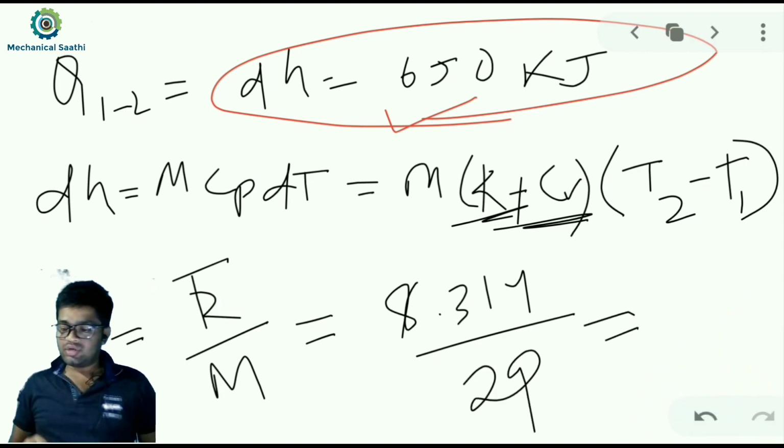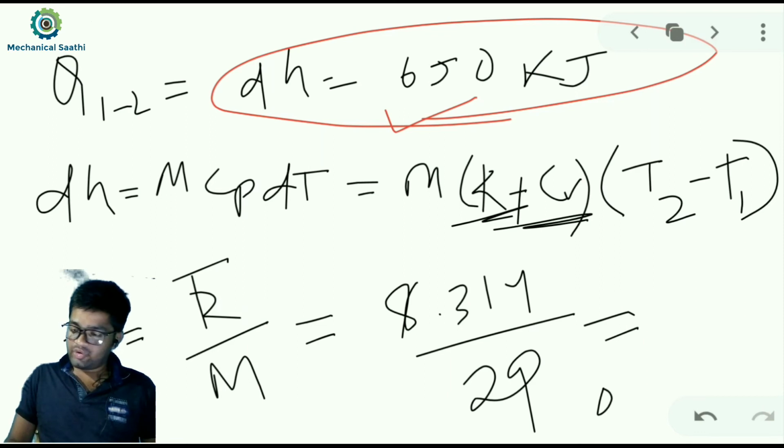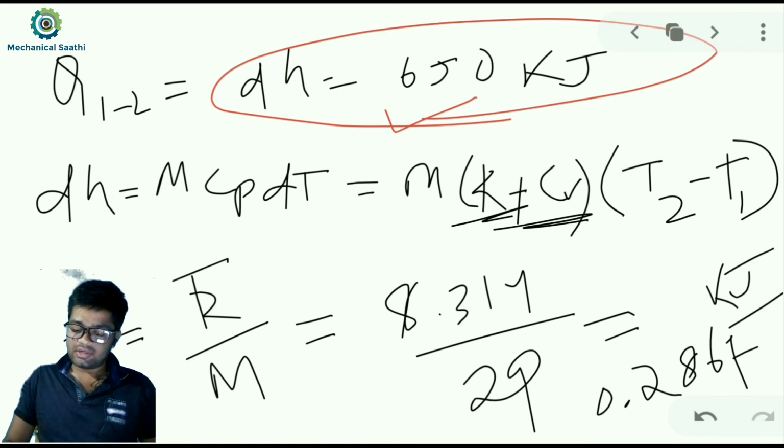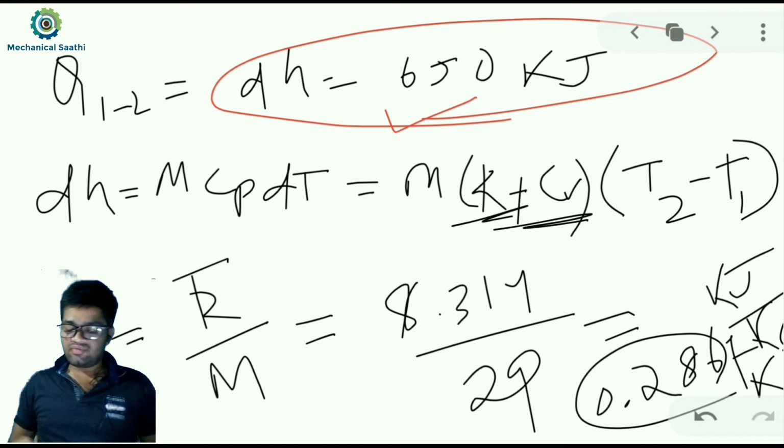If we calculate this value, we get 0.2867 kilojoule per kg Kelvin. So the value of R we have got here is 0.286.